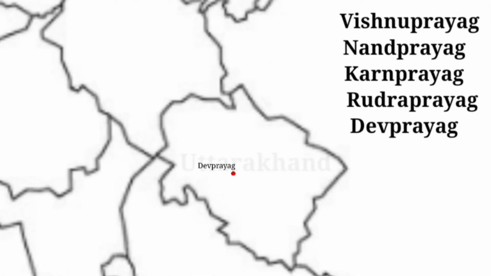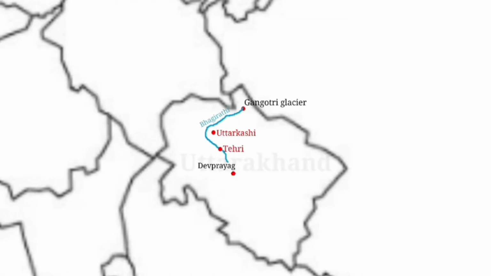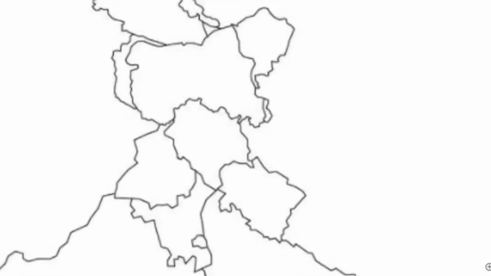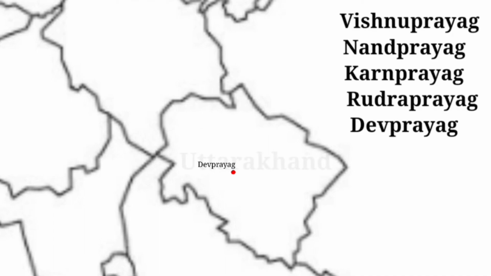Hello friends, today we are going to learn about the Ganga river system. So let's start. Basically, the Ganga river starts from the place called Devprayag. Devprayag is one of the five Prayags, and together they are known as Panch Prayag. These places are considered holy and sacred for the Hindu religion. The five Prayags are the Vishnu Prayag, the Nand Prayag, the Karn Prayag, the Rudra Prayag and the Dev Prayag.